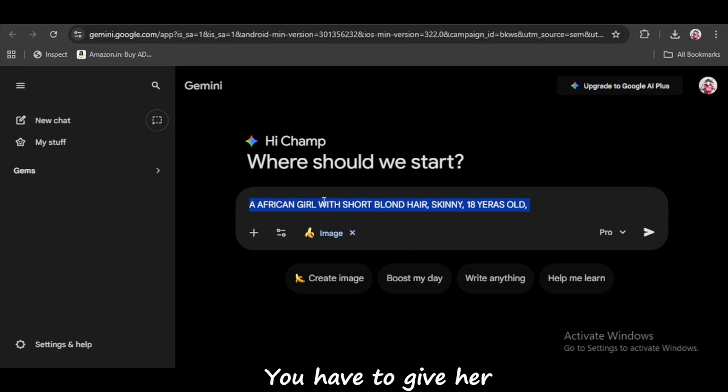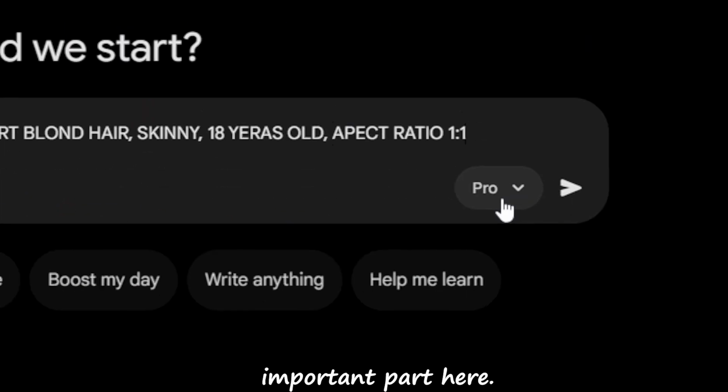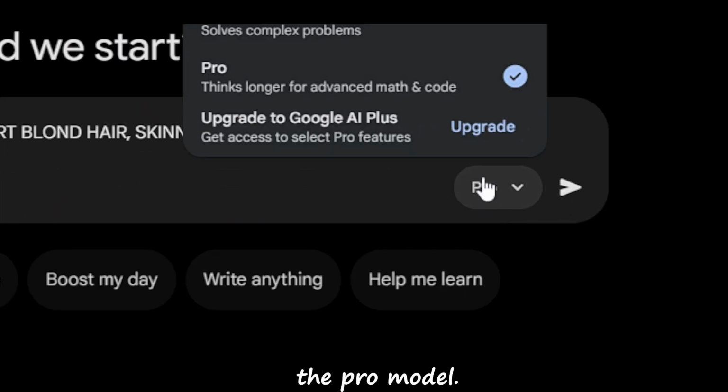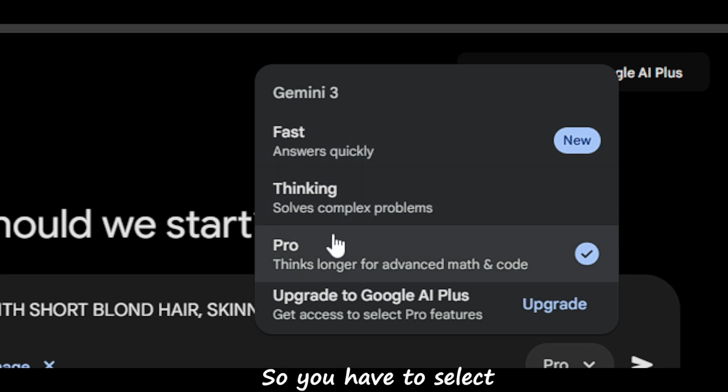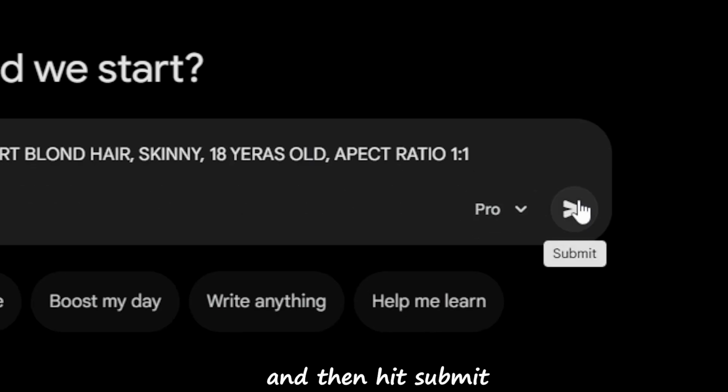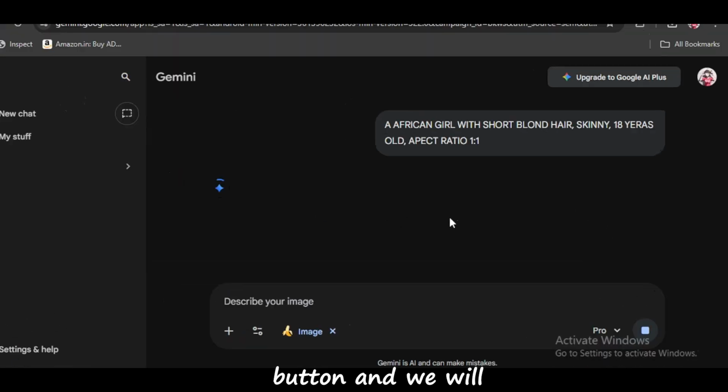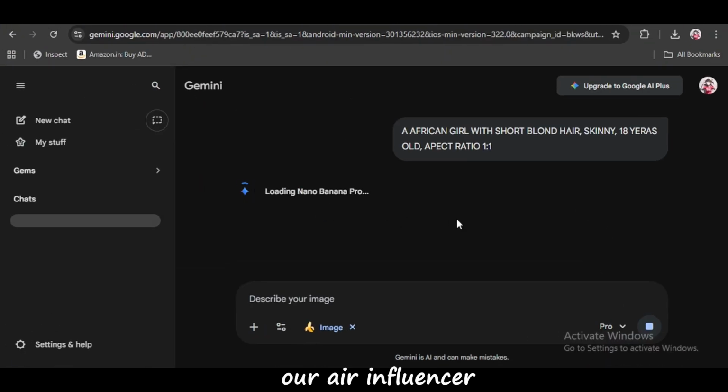You have to give her identity, and then you have to select the aspect ratio. I will select aspect ratio 1:1, and this is the important part here, you have to select the pro model. If you select fast or thinking, these two do not work very well. The fast is very garbage, so you have to select the pro model here and then hit the submit button, and we will wait and see how our AI influencer will turn out.